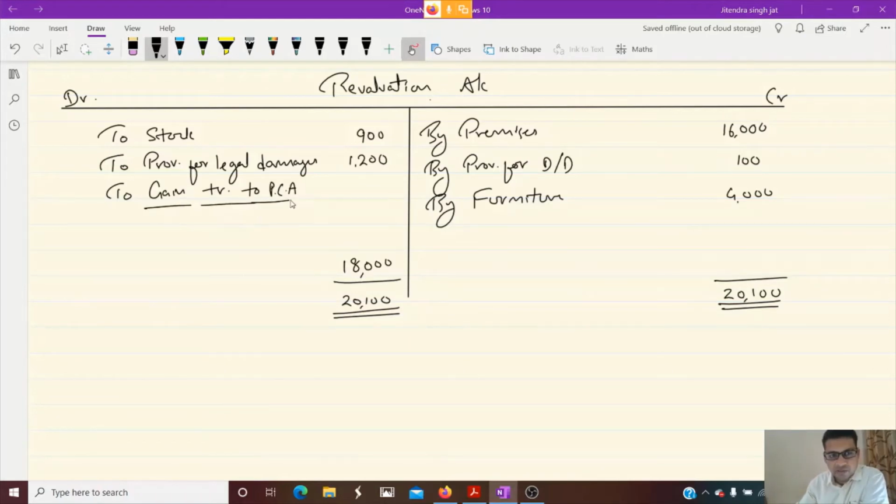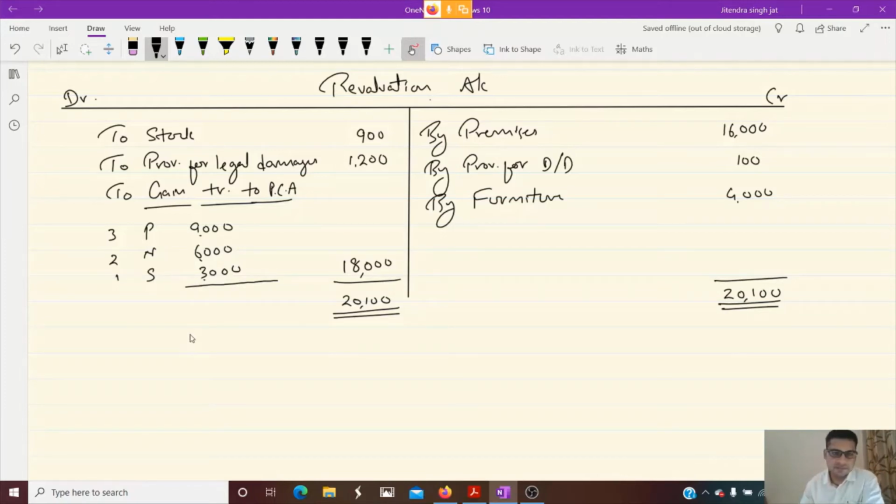Partners capital account. Children, it will be distributed to partners Pankaj, Naresh and Saurabh, and in which ratio? In the old ratio. 3 is to 2 is to 1 is their old ratio. When we add 3, 2, 1, it is 6. 6 3s are 18, 3 3s are 9, 3 2s are 6, 3 1s are 3,000. I hope this is clear to everyone.